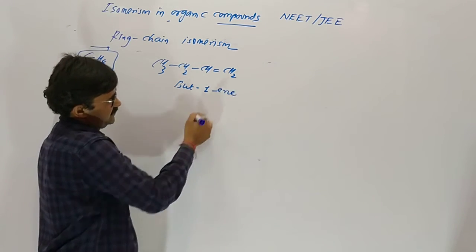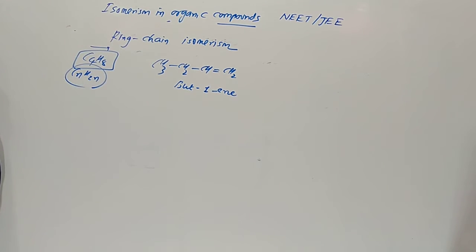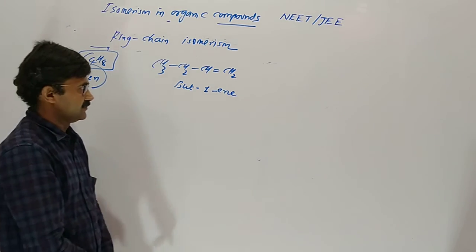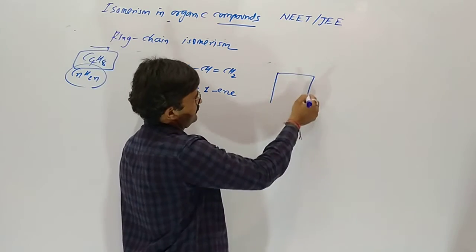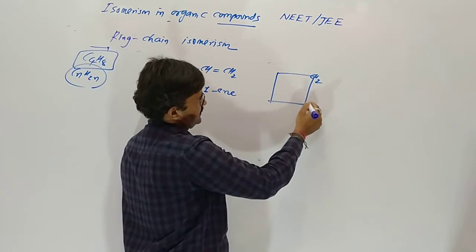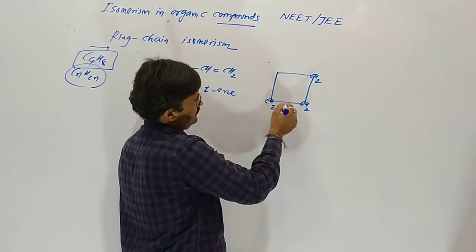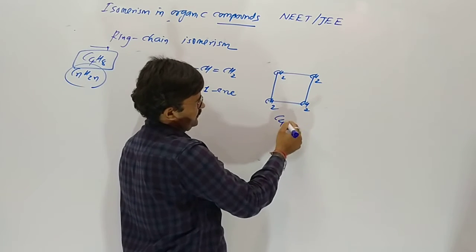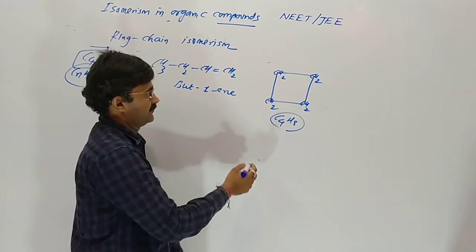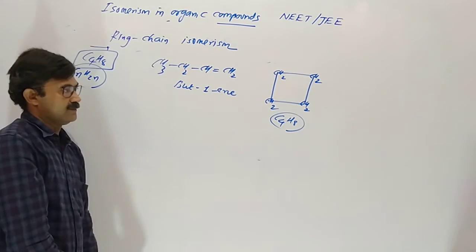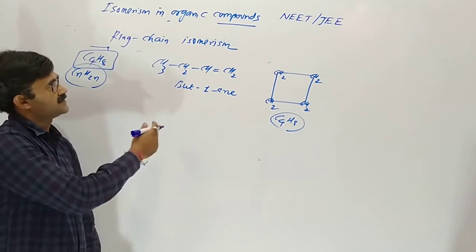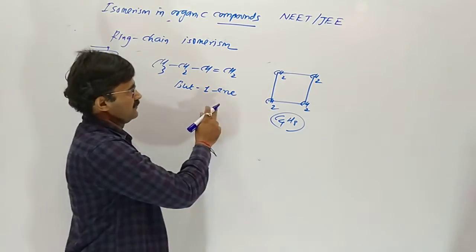Suppose it is but-1-ene, CH3CH2CH=CH2. So but-1-ene gives cyclobutane, CH2. Here C4H8 same formula. So cyclobutane is the ring chain isomer of but-1-ene.